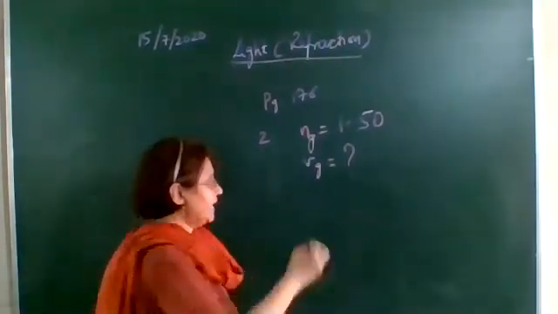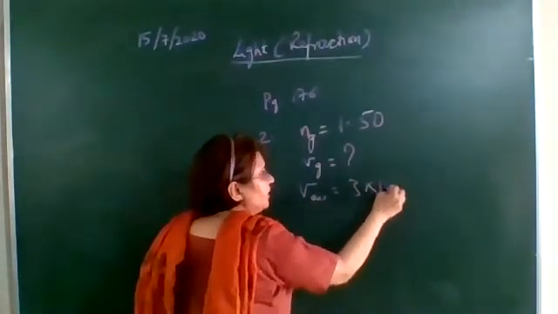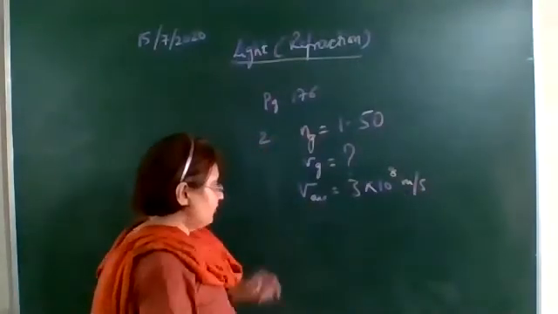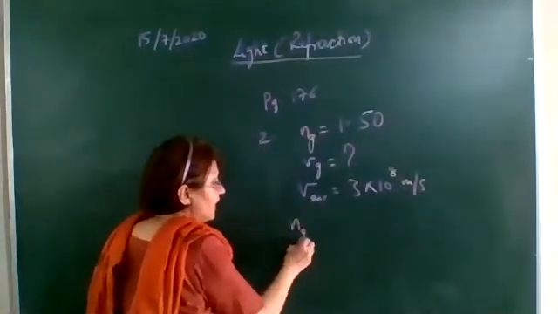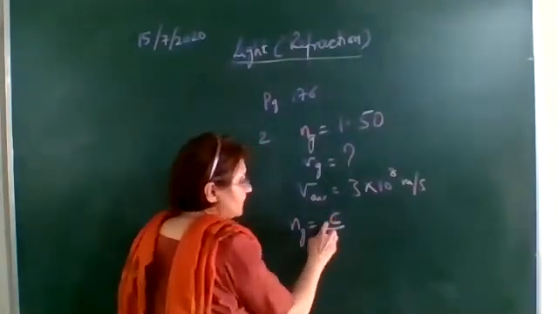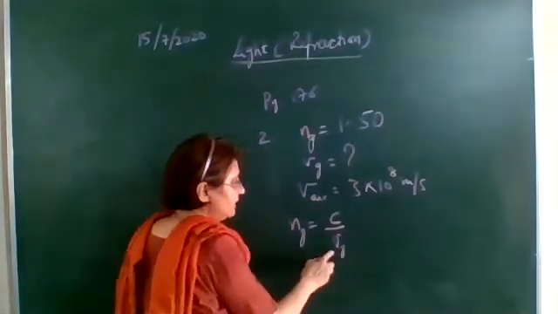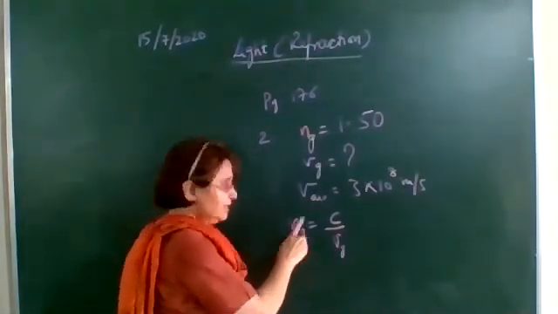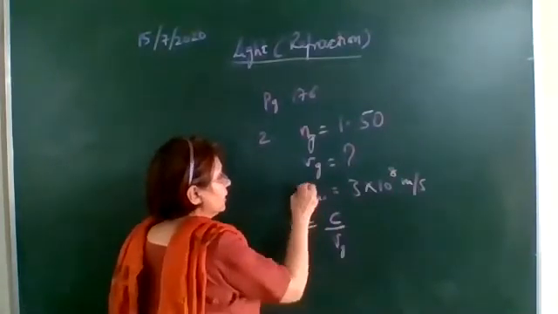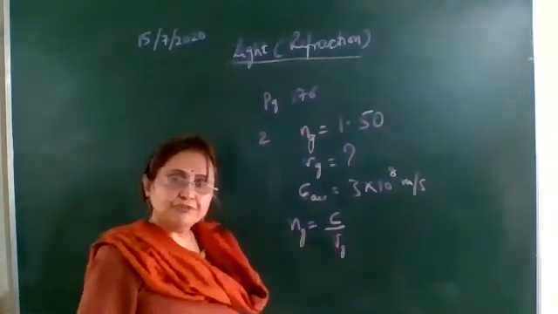If the speed of the light in vacuum or in air, we take it to be 3 into 10 raised to the power 8 meter per second. Now what is the formula? Absolute refractive index of the glass is the speed of light in vacuum or in air divided by the speed of light in glass. C is given, we have to find out Vg.